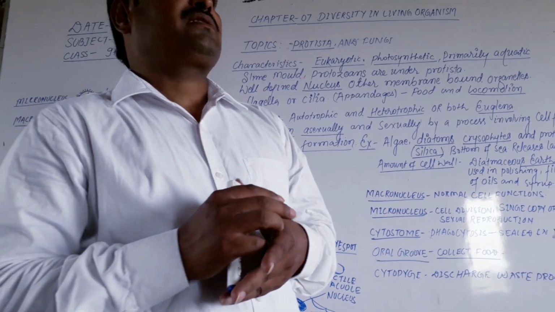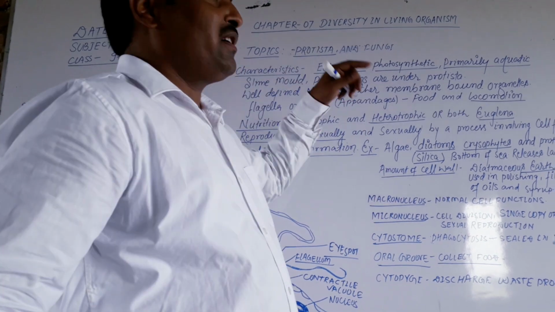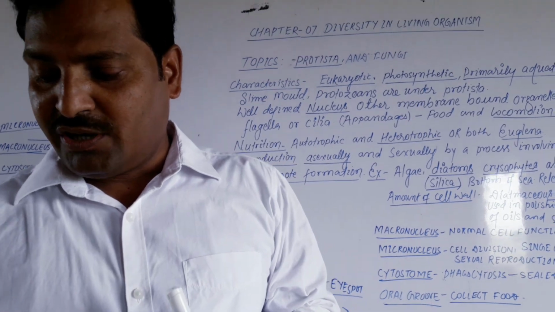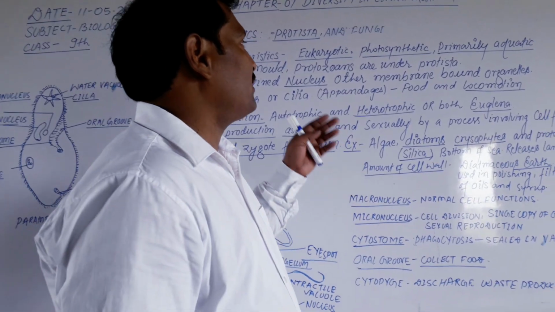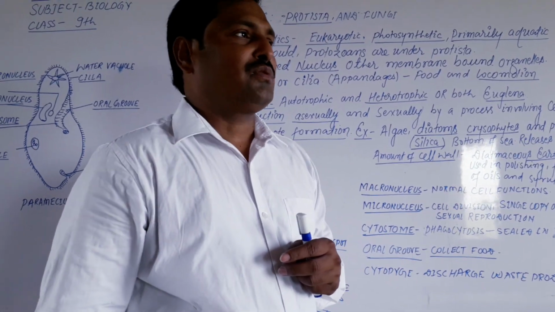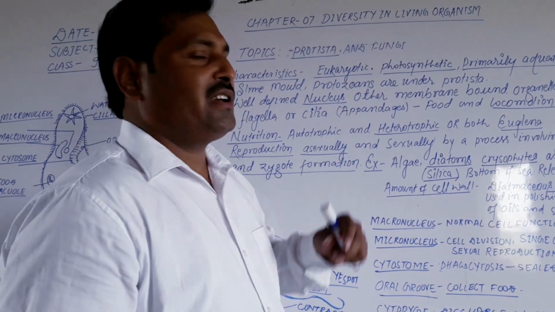After that, I discussed the five kingdom classification, which was given by R.H. Whittaker. According to that, R.H. Whittaker gave the five kingdoms of classification: Monera, Protista, Fungi, Plantae and Animalia.